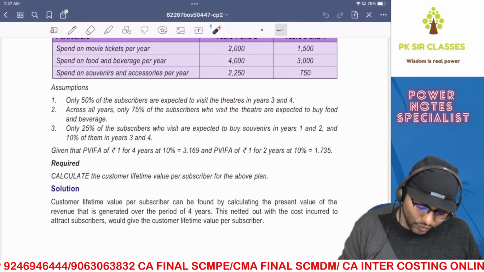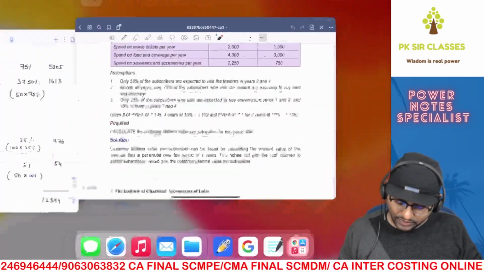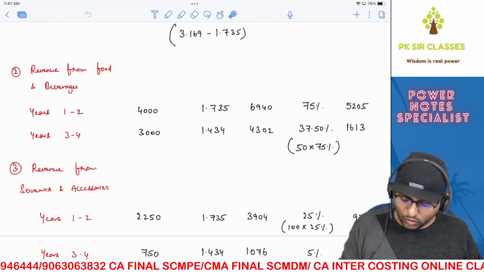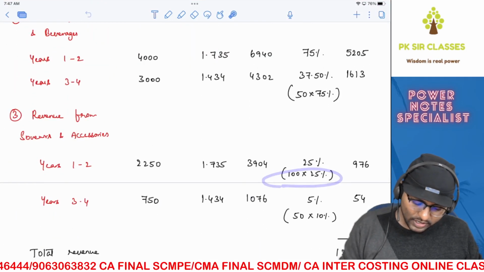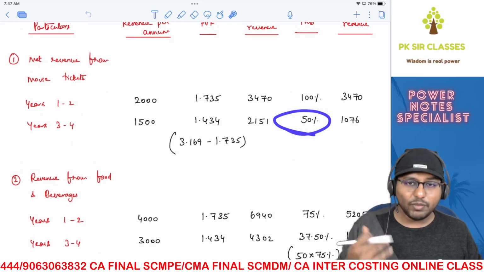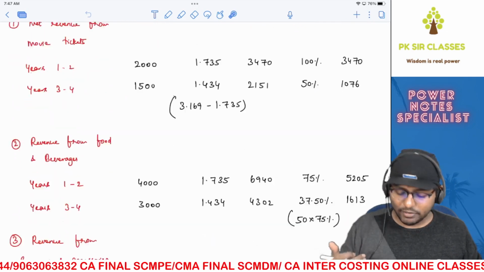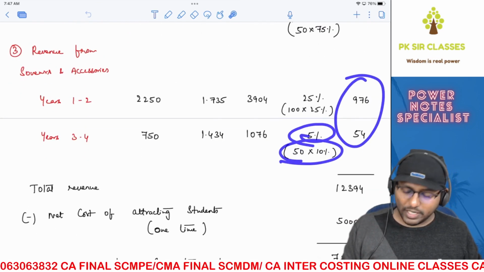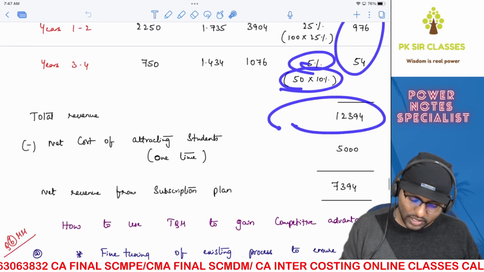So as you can see here, 25% and then 10%. Therefore, first you get everybody, 100%. They visit the theaters. Out of them, 25% will buy your souvenirs. And next, only 50% of the people are coming to the theaters in years 3 and 4. In that, only 10%, right? Which is 5%. Okay, once you multiply, you get your numbers, and that's your total revenue.